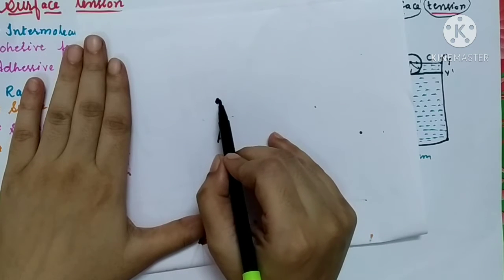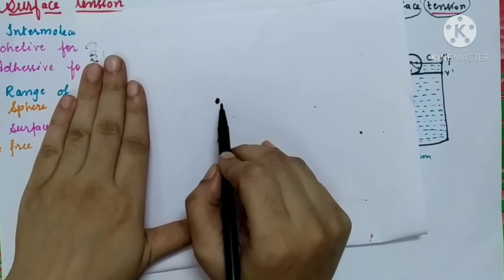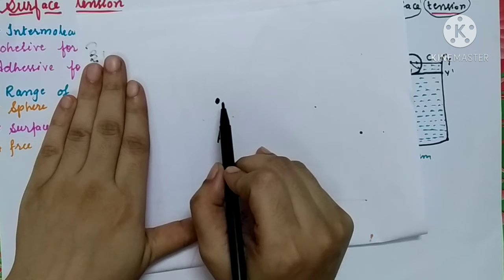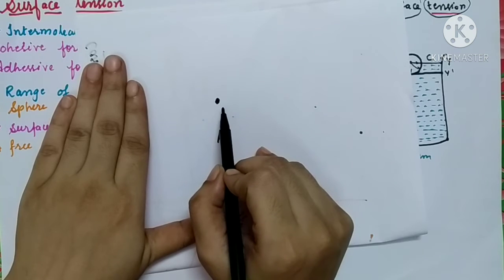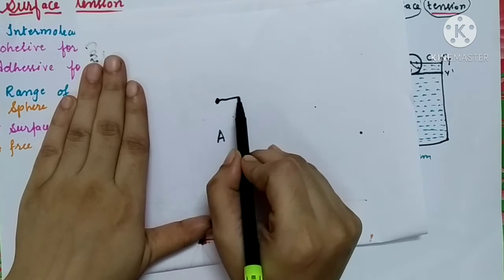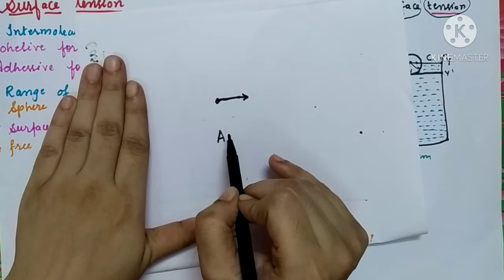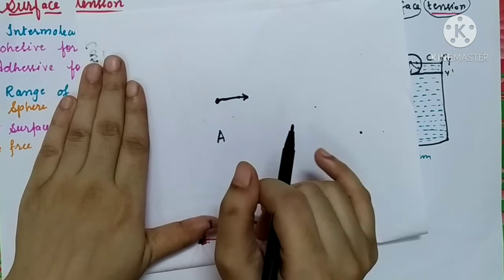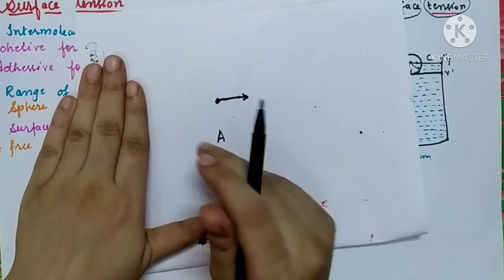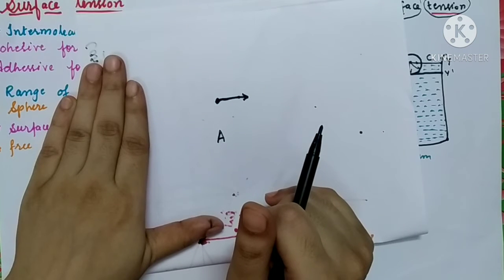So there is a certain limit that the forces of attraction due to this molecule will be observed. So that limited distance, suppose this is the distance, up to 1 centimeter the forces of attraction is observed, and beyond the 1 centimeter the forces of attraction will not be observed.